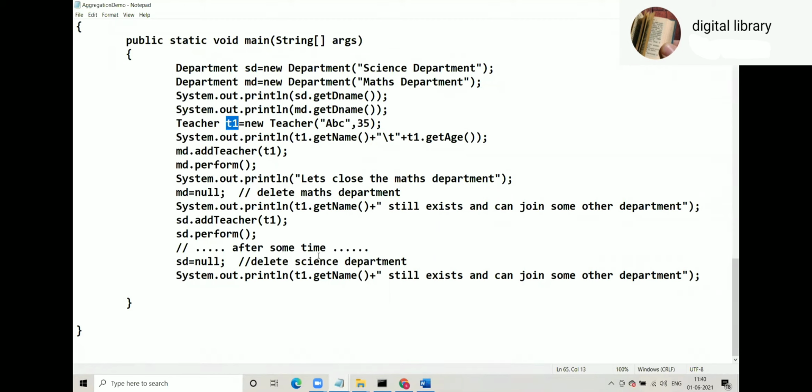And every time we give this T1 to each and every Department object, addTeacher(T1). So even though that department object is destroyed, our teacher object does not get destroyed because the teacher's reference T1 is created in the main function. So as long as main function scope is there, T1 scope is there, so the teacher will not be destroyed. That trick has been implemented in order to prove that this is an example of aggregation.